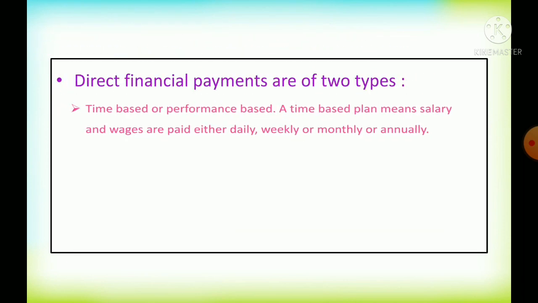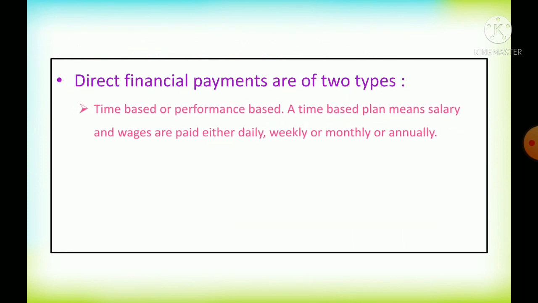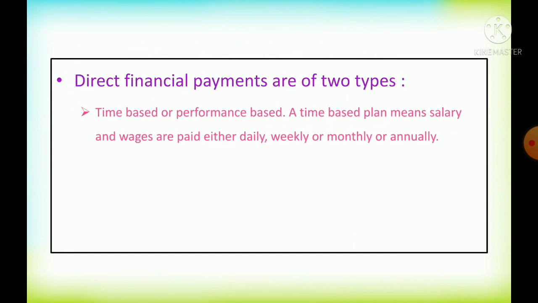Direct financial payments are of two types, that is time based or performance based. Time based plans mean salary and wages are paid either daily, weekly, monthly or annually. This is called a direct financial payment.